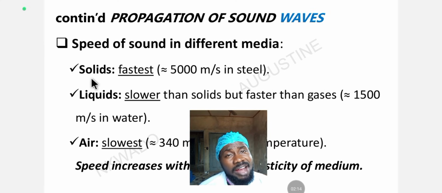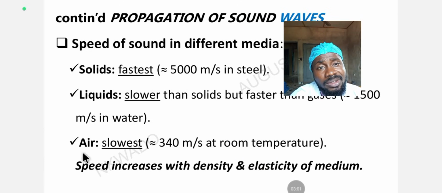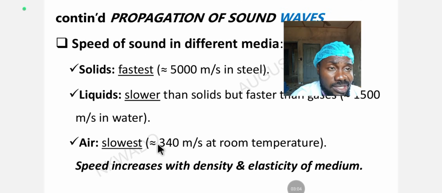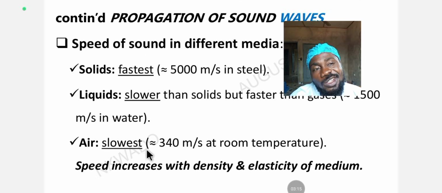The first we have here is in solids, and it is the fastest. Sound has its fastest speed or velocity in solid, and the speed of sound in solid is 5,000 meters per second in steel, for example. Then let's look at the speed of sound in liquids. Liquid is slower than solid but faster than gases, okay? And it's equivalent to 1,500 meters per second in water. Let's look at sound in air. The speed of sound in air is the slowest, and it's equivalent to 340 meters per second at room temperature.